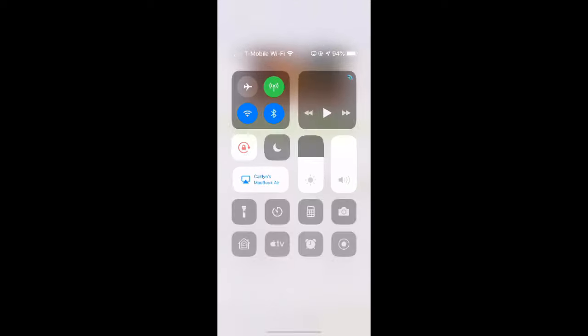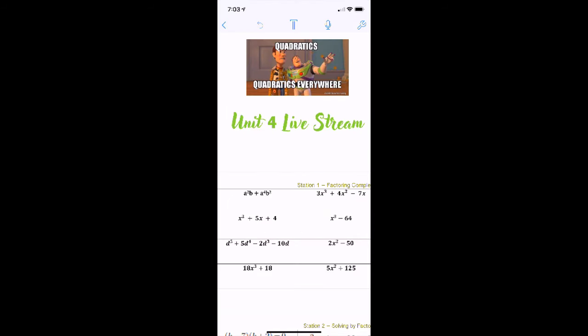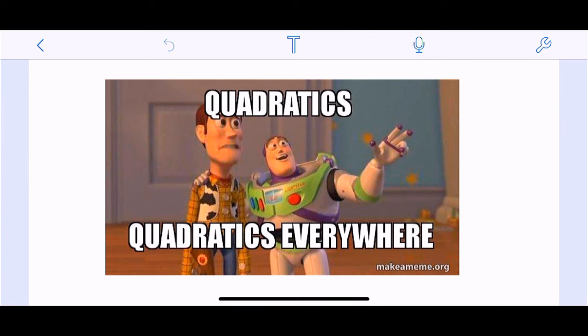I'm also doing this from my phone right now, which I don't normally do. So just bear with me here while we get this all oriented.